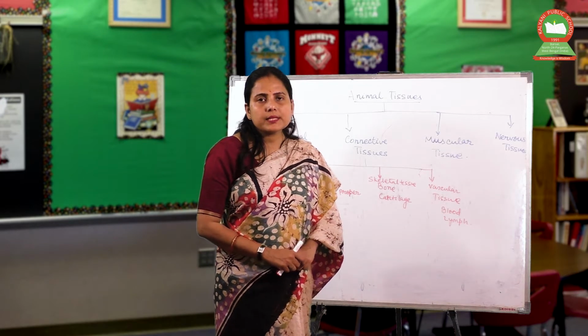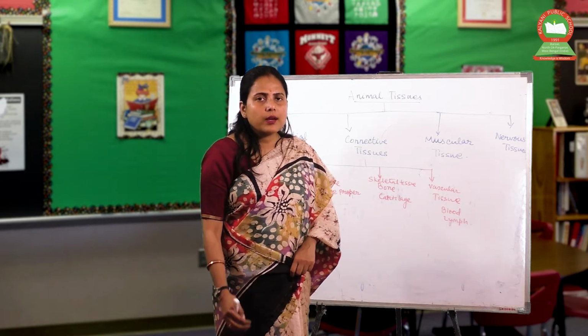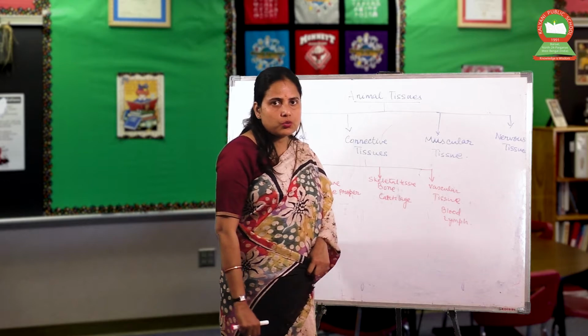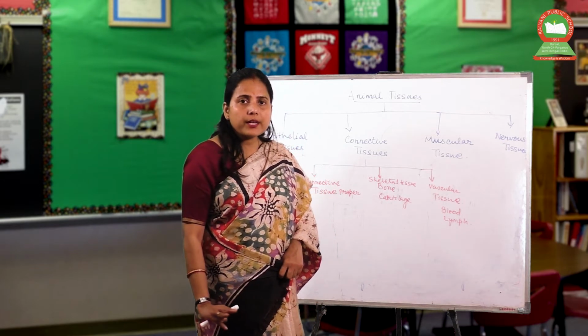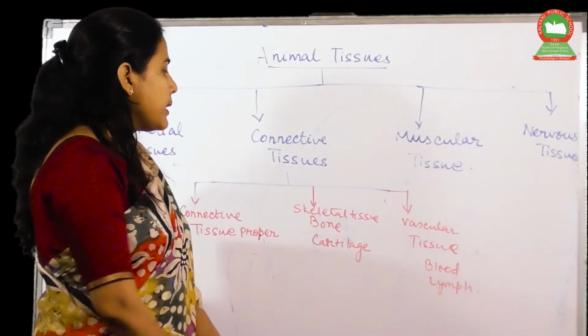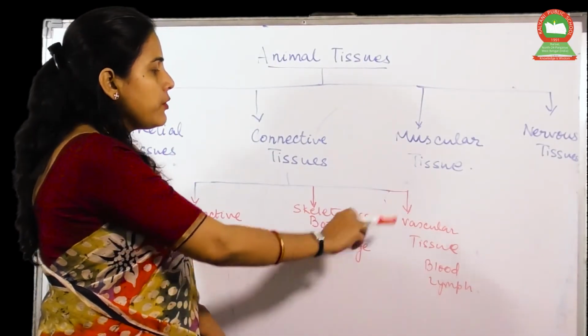Now we have completed the discussion on the epithelial tissues. Let us discuss the connective tissues. The connective tissues are classified into three types: the connective tissue proper, the skeletal tissues, and the vascular tissues.